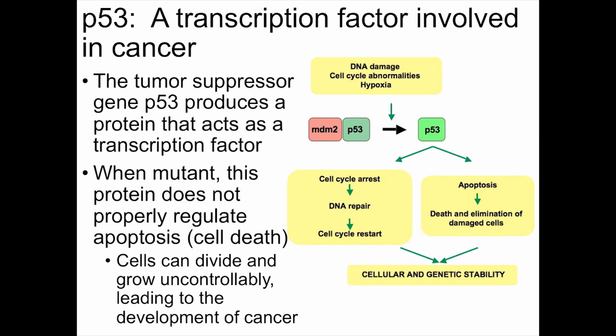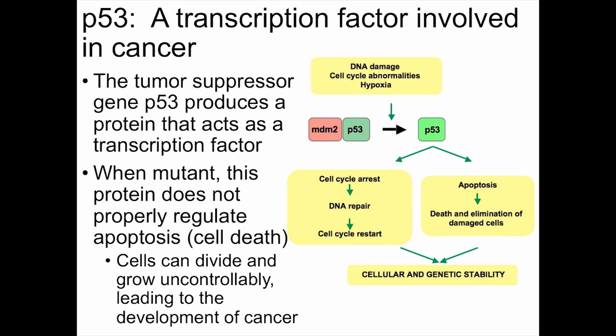The tumor suppressor gene p53 produces a protein that acts as a transcription factor. When tumor suppressor genes function normally, they are actively transcribed and produce proteins that regulate the cell cycle so that uncontrolled growth of cells does not occur. When the p53 gene is mutant, however, as it is in over 50% of all cancer types, the transcription factor produced by the expression of the gene can no longer properly regulate cell division.